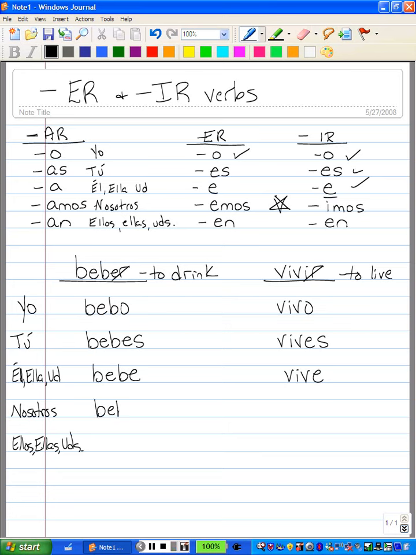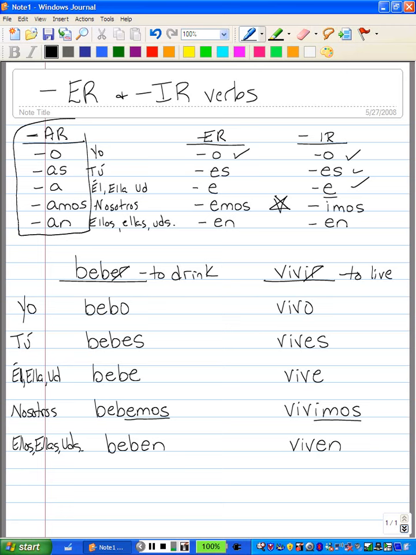Nosotros is going to be bebemos, we drink. This one is going to be vivimos, we live. Because again, this one is an EMOS on the end, this one is an IMOS on the end. And then the last one, they're both going to end in EN, beben and viven. If you've already memorized your AR verb endings, the O, AS, A, AMOS, and AN, really you're just taking out the A and changing it to an E for most of them. And it's as simple as that to conjugate one of those verbs from that page.